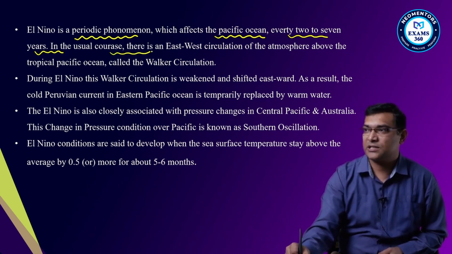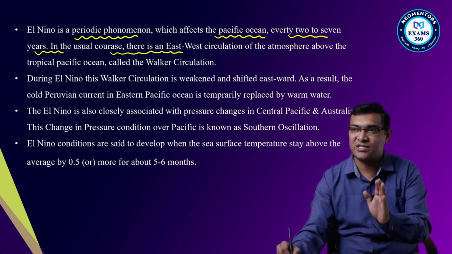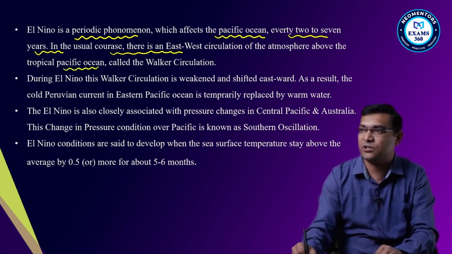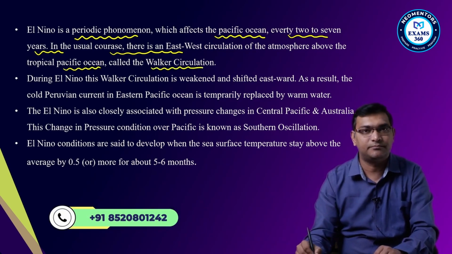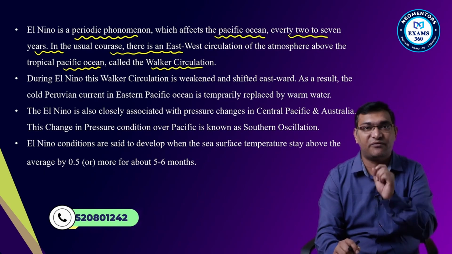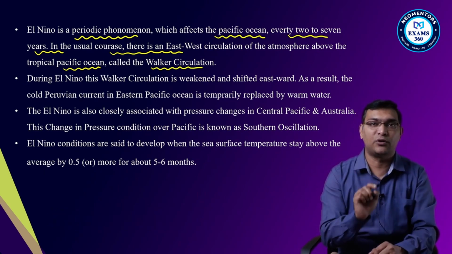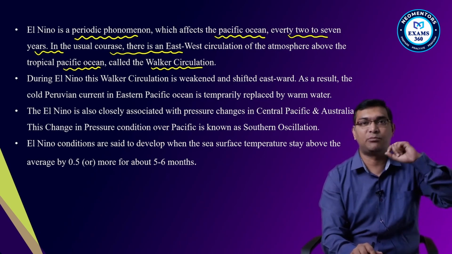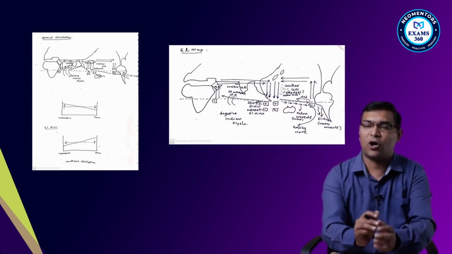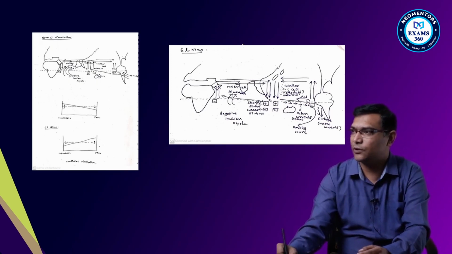In usual courses, the east and western circulations, the eastern part of the Pacific Ocean as well as the western part, the atmosphere above the tropical Pacific Ocean, is called a Walker cell. They change. The weather pattern changes. Why? It is because of the El Nino effect, and that impacts your Indian monsoon. First we have to know what happens in the normal part, and then about your El Nino phenomena.